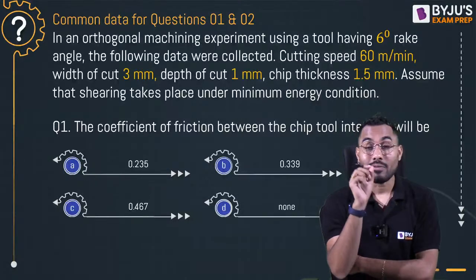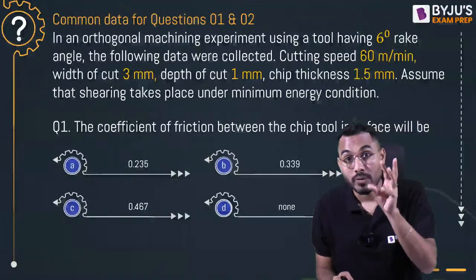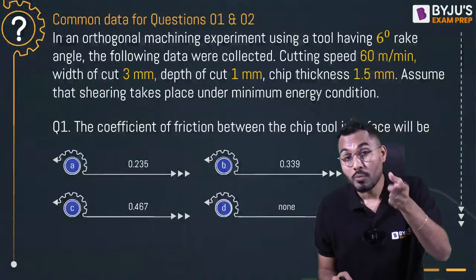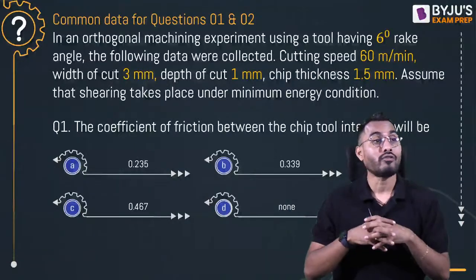Width of the cut is given 3 mm. Depth of cut is also given 1 mm. Please understand what depth of cut, width of cut, uncut chip thickness, and width of the chip are. Very important to understand. Chip thickness is also given 1.5 mm.